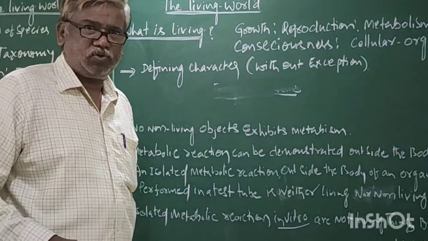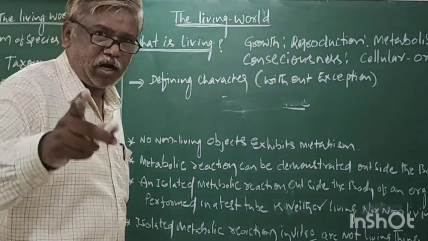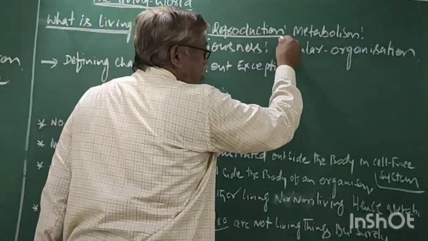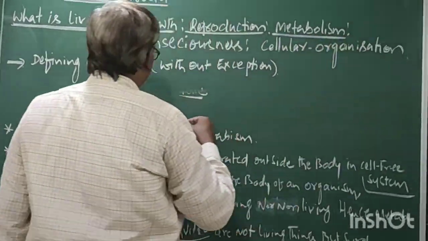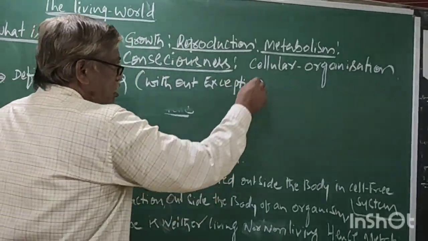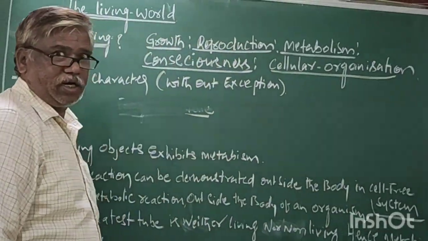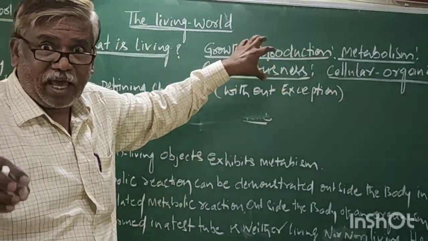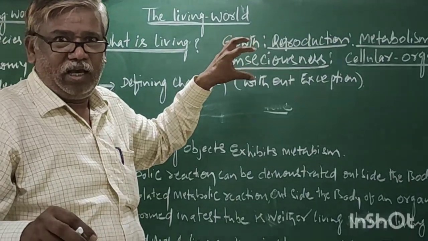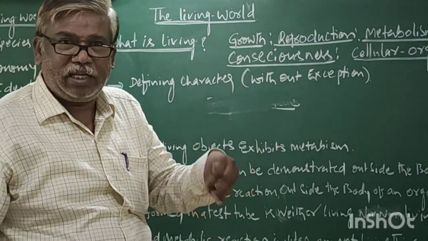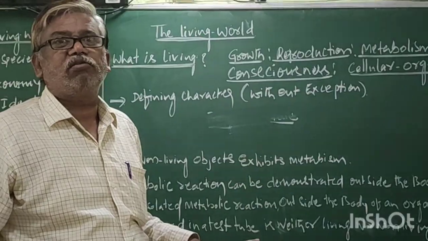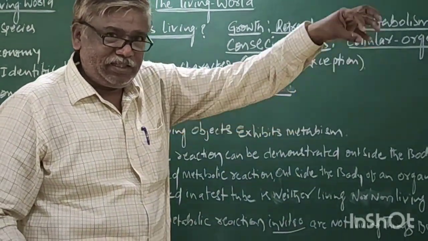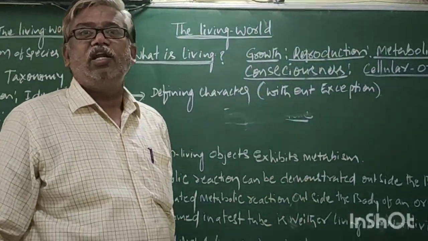Of course, many features are there, but according to NCERT: growth, reproduction, metabolism, consciousness, cellular development. 1, 2, 3, 4, 5. These are the features or characters. If they are present in anything, life will be there.